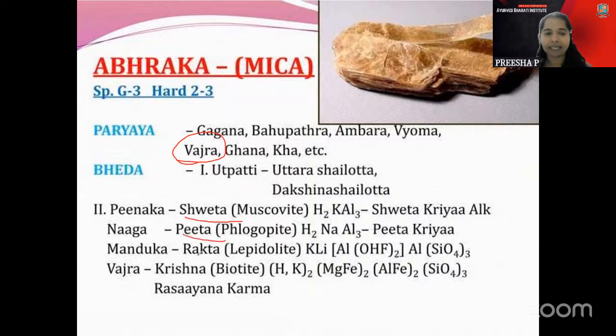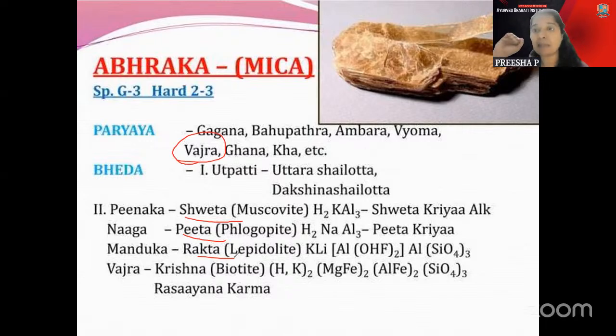Shweta, Pita and Rakta are the colors. Shweta is called muscovite. You know Elon Musk; Musk, his white color, so you can correlate that white color. Then Pita is phlogopite, where the flow is of yellow color, something like that you can correlate.